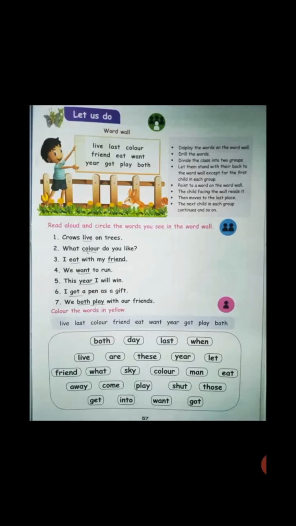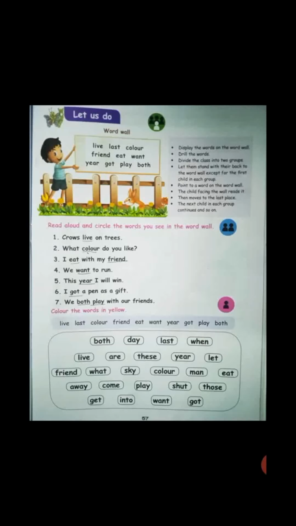So by seeing these words, you want to circle the words down. That is down you can see. Read aloud and circle the words you see in the word wall. By reading this, you have to find the words from the word wall. So the first one is live. Live, last, color. That is the word wall. In that box you can see these words: live, last, color, friend, eat, want, year, got, play, both.